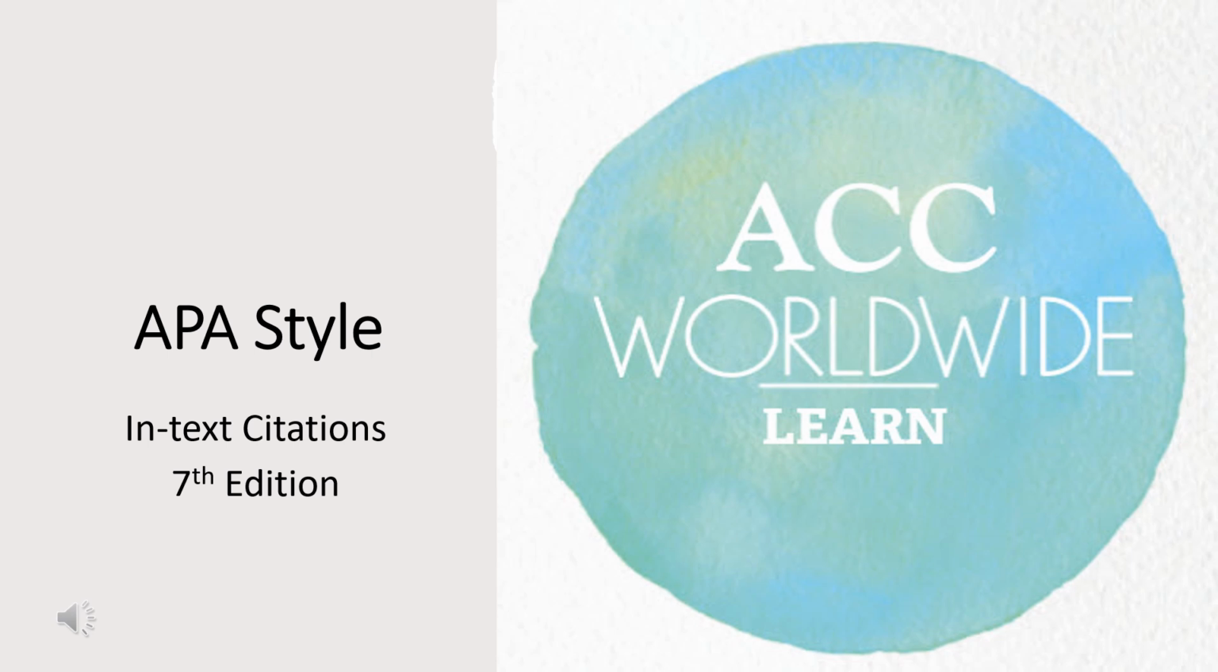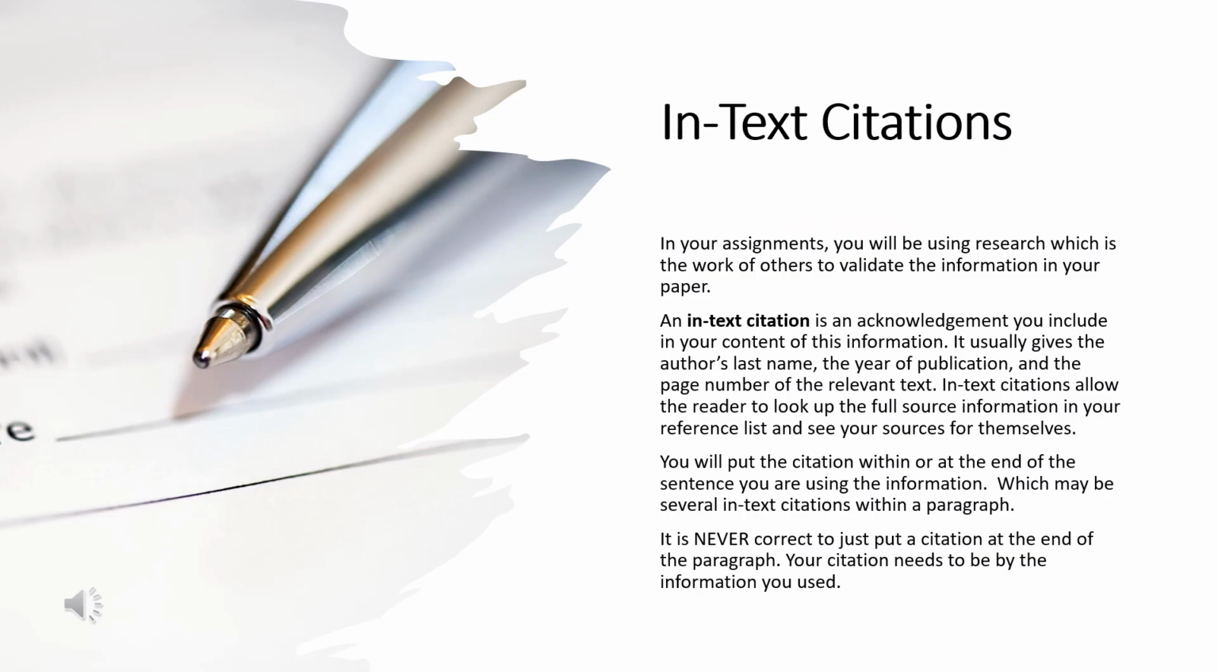Welcome. This presentation will focus on APA-style in-text citations from the 7th edition APA-style manual. In your assignments, you will be using research, which is the work of others, to validate the information in your paper. An in-text citation is an acknowledgement you include in your content of this information. It usually gives the author's last name, the year of publication, and the page number of the relevant text.